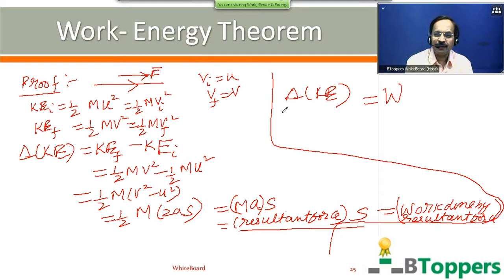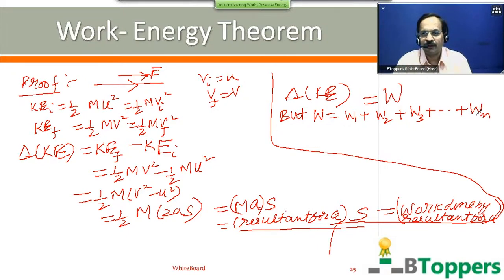But as I discussed in the past, when several external forces act on a body, work done by the resultant external force acting on the body will be equal to the algebraic sum of the works done by the individual external forces which are acting on the body. That is, W equals W1 plus W2 plus W3 up to Wn. Here n represents the number of external forces acting on the body, and W represents work done by the resultant of all the external forces acting on the body.